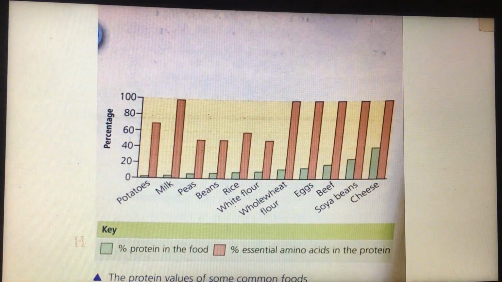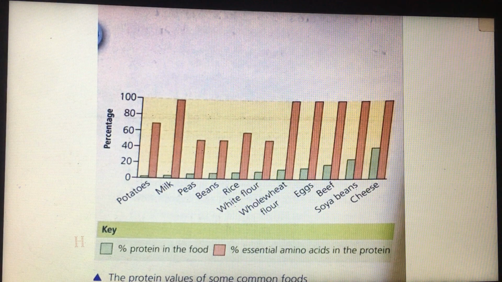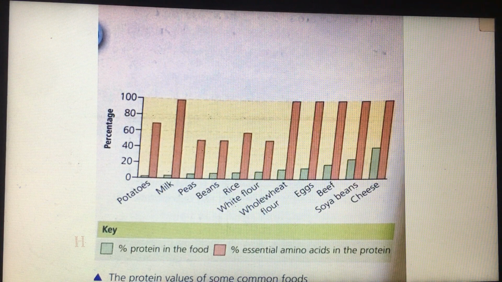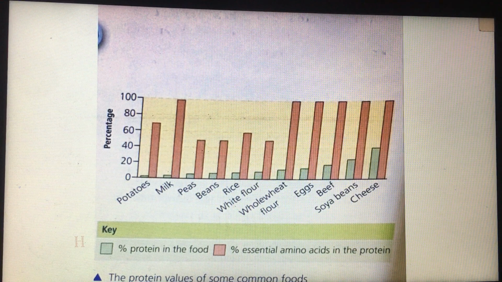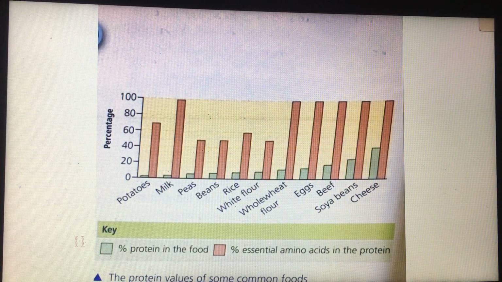Now focus on this chart, which shows the protein values of some foods. You have homework here. You have to describe this bar chart and send it to me in B12. We learned before how to describe charts. So try to send the answer within the next 48 hours.